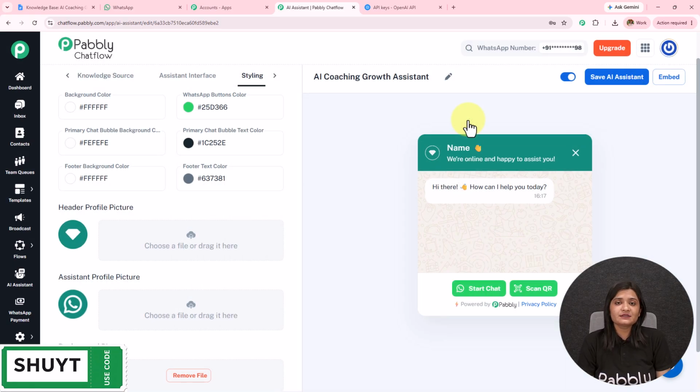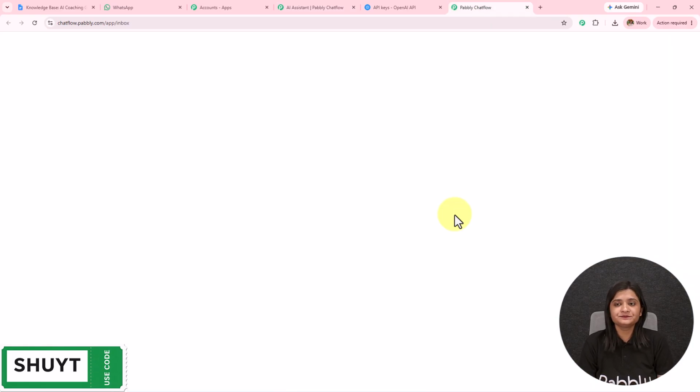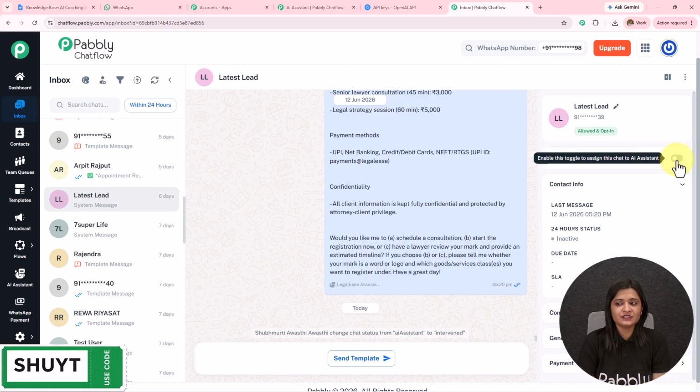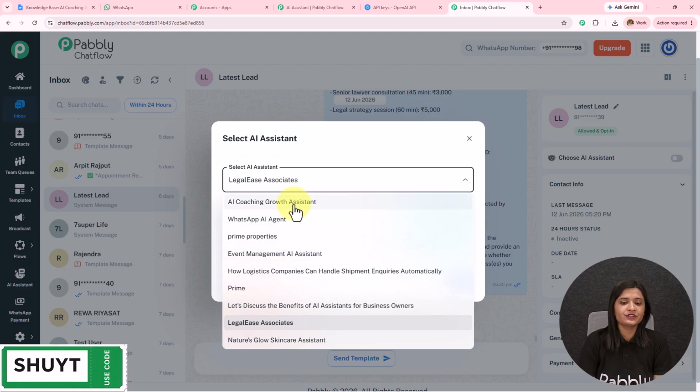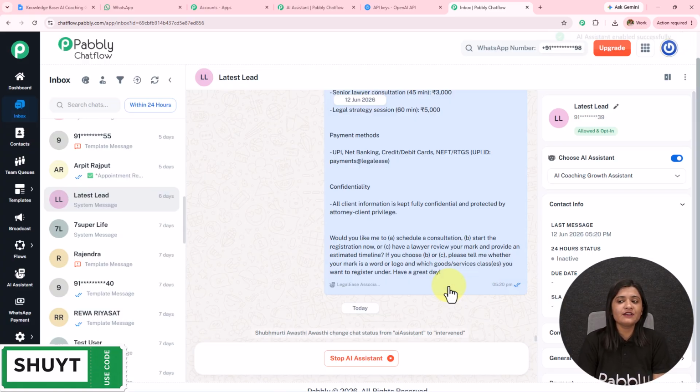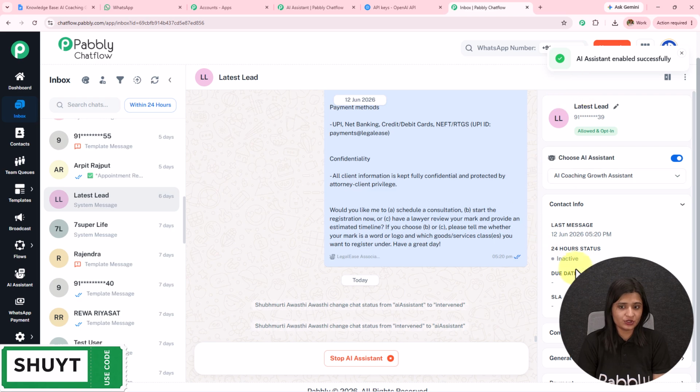Moving on towards the next part, here we have to learn how we can assign this AI assistant to a particular group of contacts, to all the contacts, or to a particular contact. For that, on the left hand side I have this inbox. I'm going to open the inbox in a new tab. Here I'm on my chat. I have to simply toggle on this choose AI assistant. I have to select the AI assistant which I have created and save this. In this manner I have enabled this AI assistant to this particular chat.